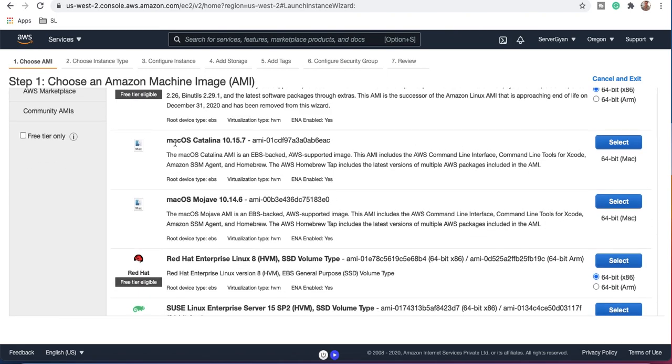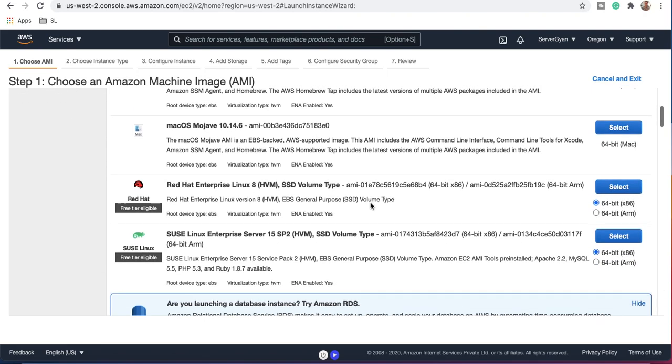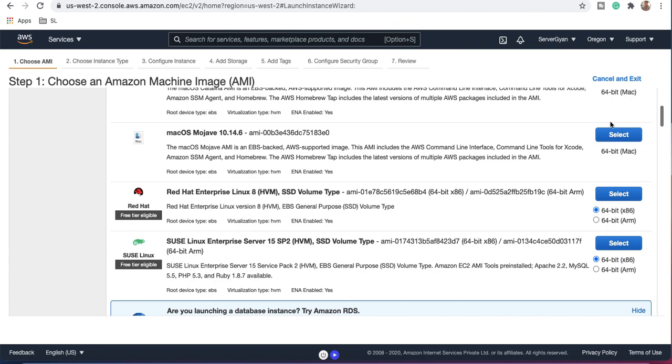Moreover, now you can even create macOS, the Mac operating system, on top of AWS. Obviously, you will not get the look and feel as if you were using it on your laptop. But this is quite useful for users who are struggling with iOS development. They can use multiple servers and create multiple instances here. This is going to be hosted on a physical device, so you will have to create a physical host, and after that you will be able to use it. Then we have Red Hat, and two types of architecture images are available here.